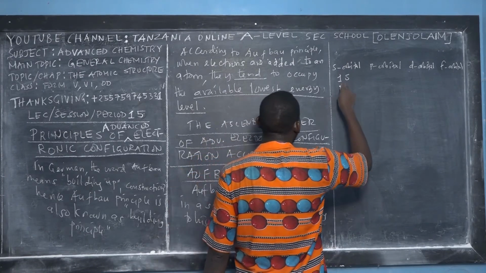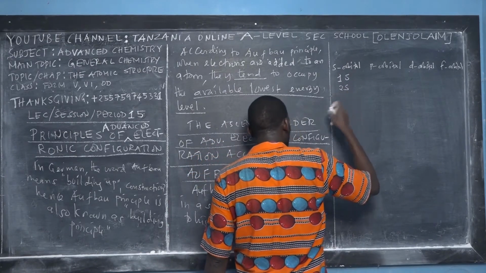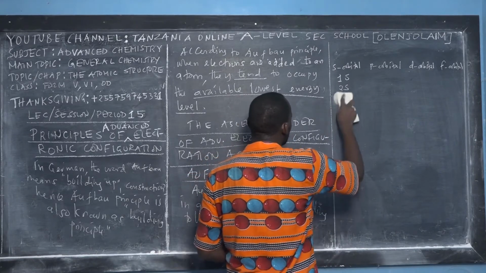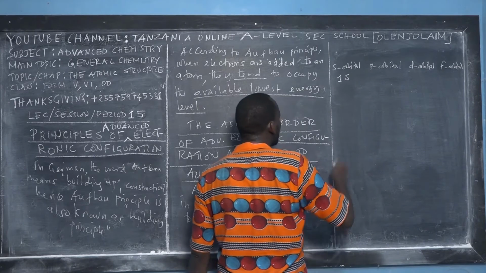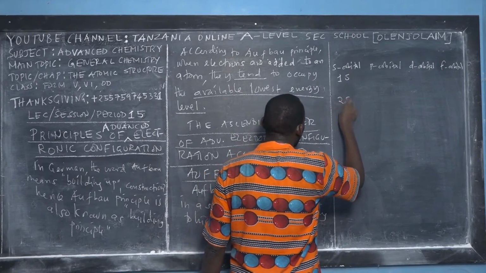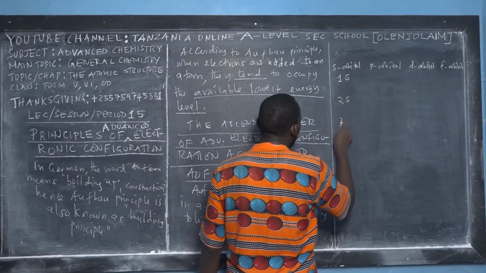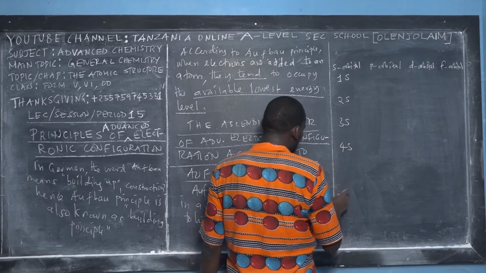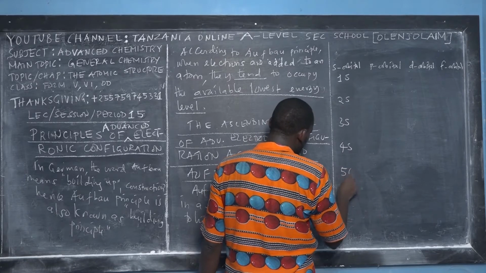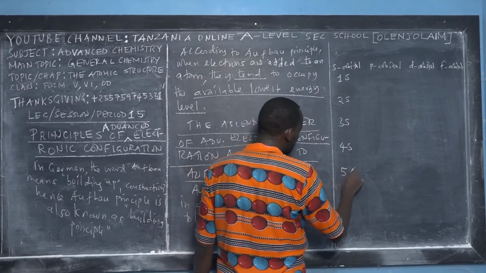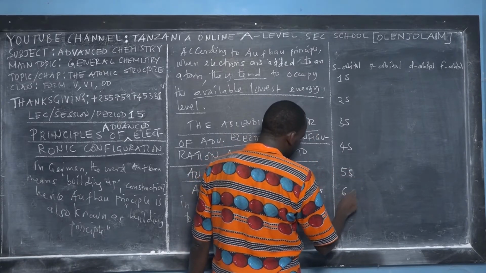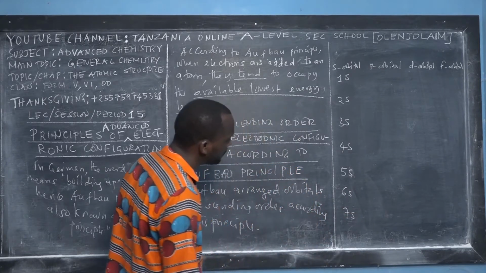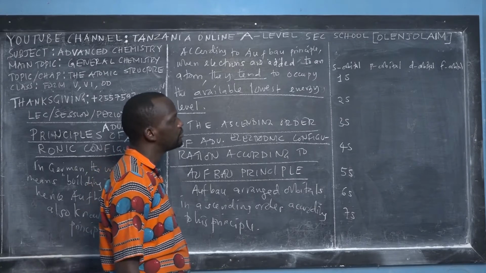Also, we do have 2s, 3s, 4s, 5s, 6s, and 7s. Listen carefully. I said stop writing. Follow along.